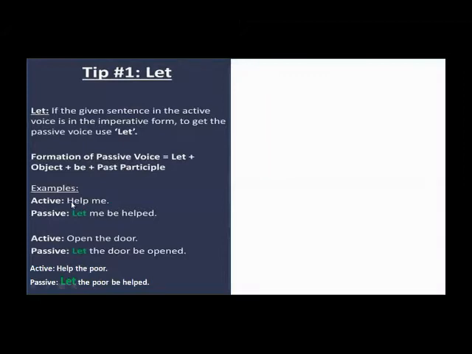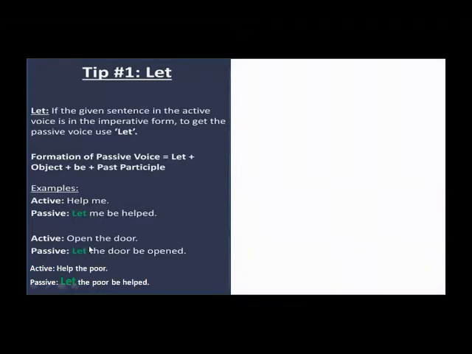Here there is no subject, there is no action here. There is only "help me", a request here. So the passive becomes "let me be helped". Here "me" is the object, so it will come after let, and be will be added, and then the past participle, that is the third form of the verb help, will be used. This first form help will be changed into third form. Okay, let's see the next sentence.